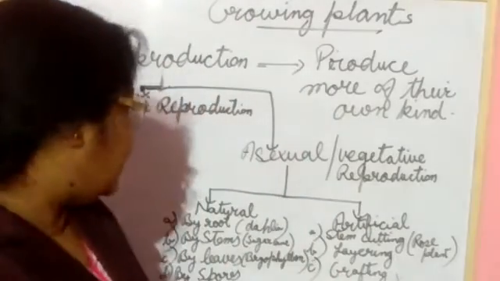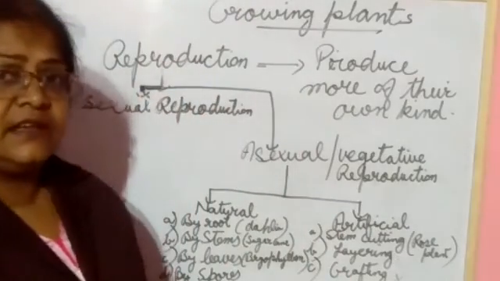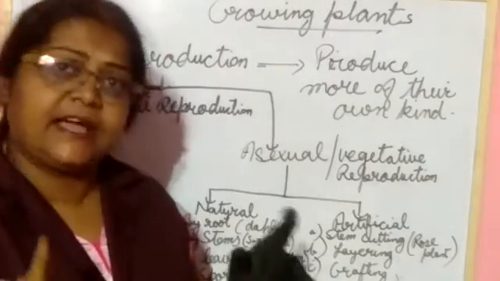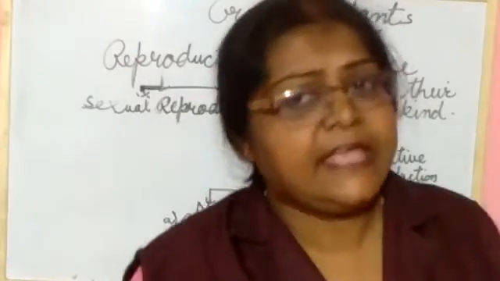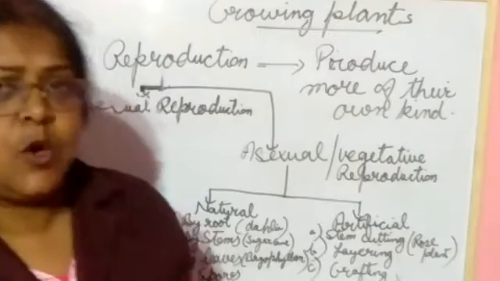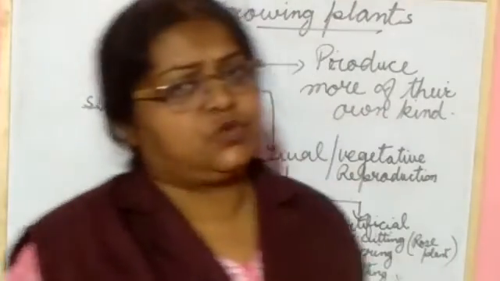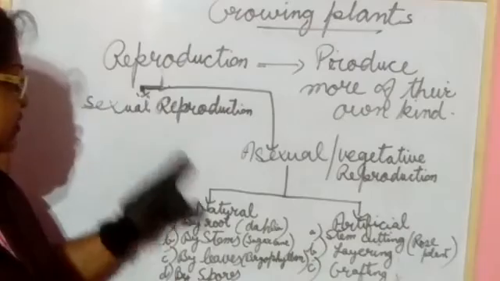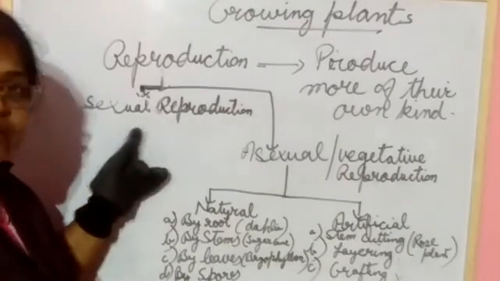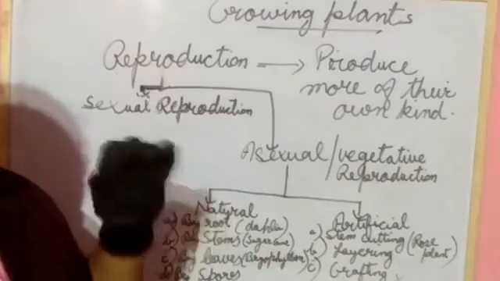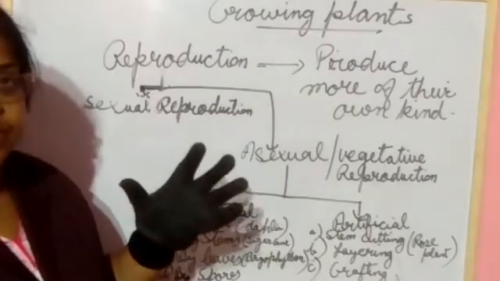Okay student? Now reproduction is done in two ways. One is sexual reproduction and another one is what you have learned, asexual reproduction. Now sexual reproduction, flower plant, flower do sexual reproduction.